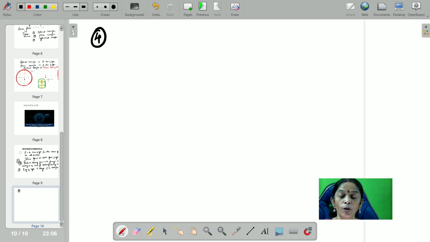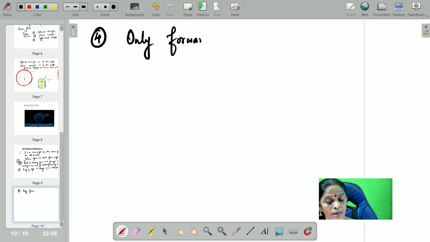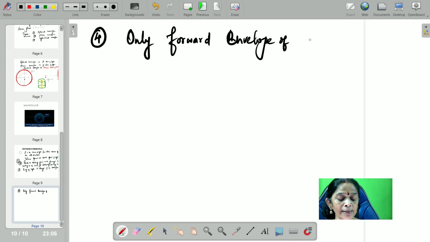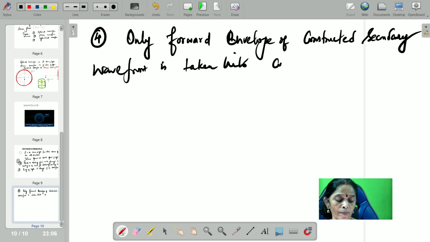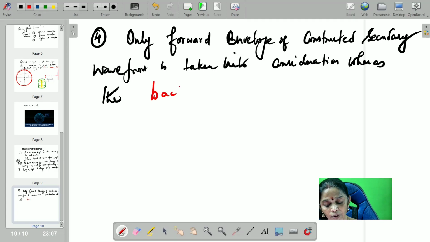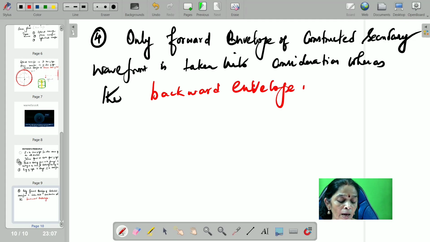Even though the ray of light is perpendicular to the wavefront, only the forward envelope of the constructed secondary wavefront is taken into consideration, whereas the backward envelope is discarded. Why do you discard the backward envelope?